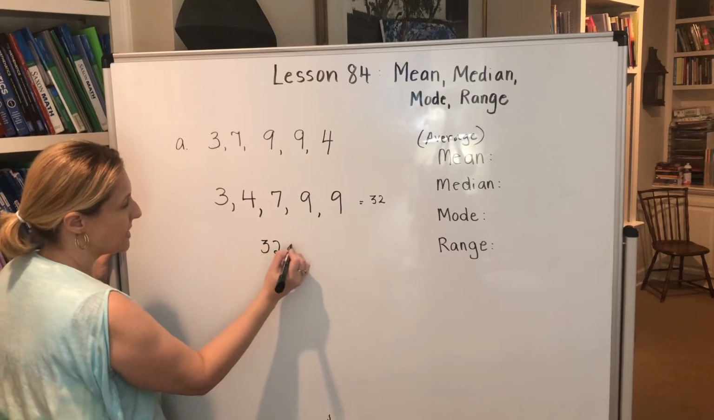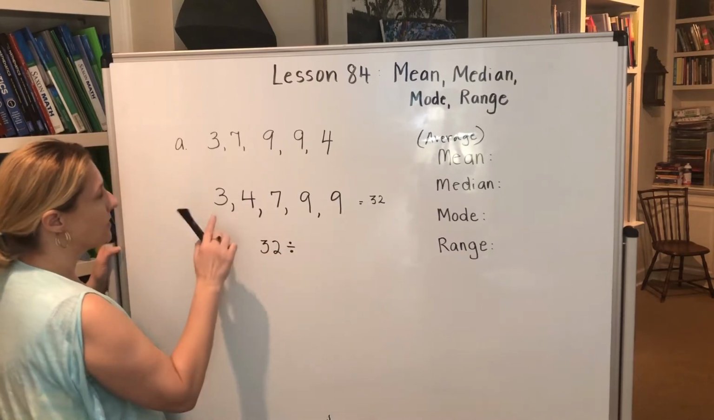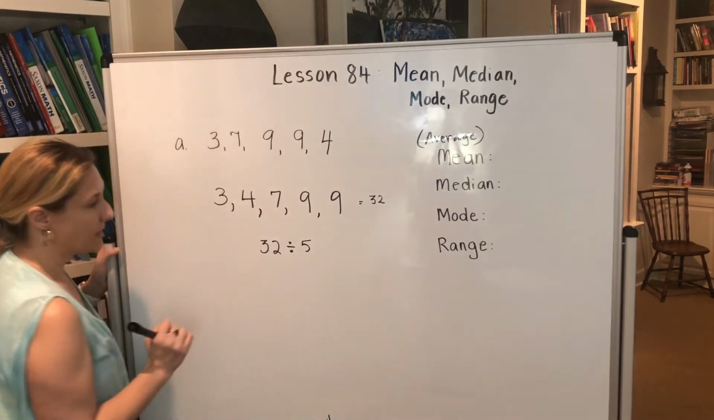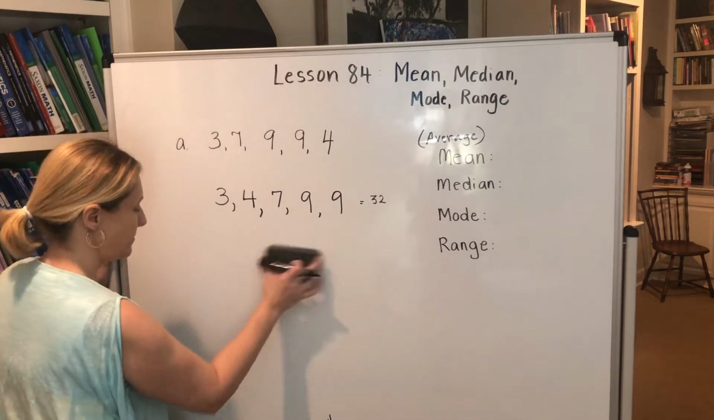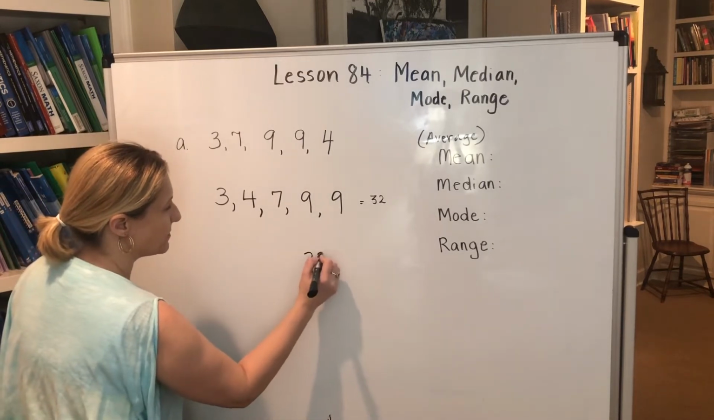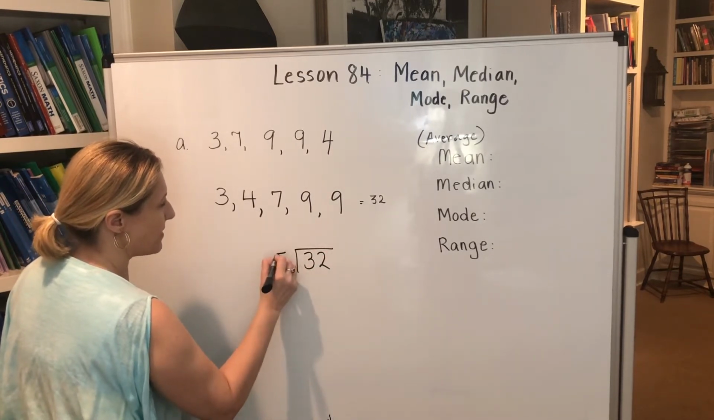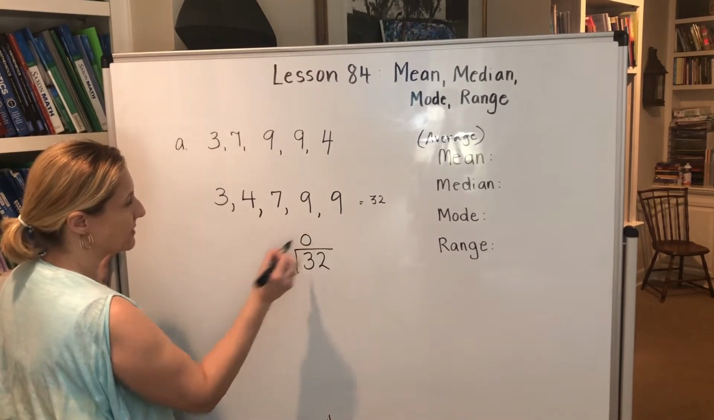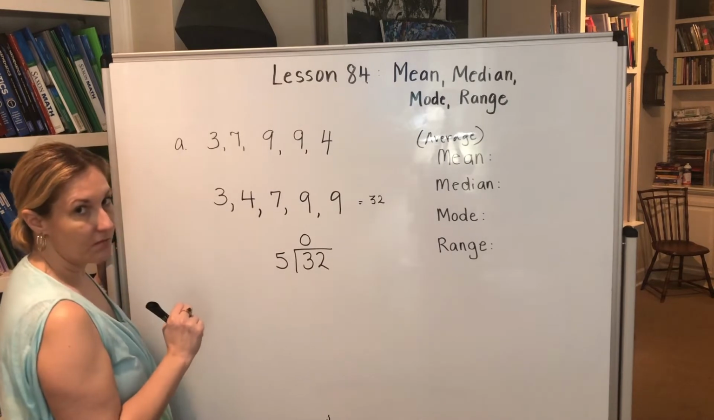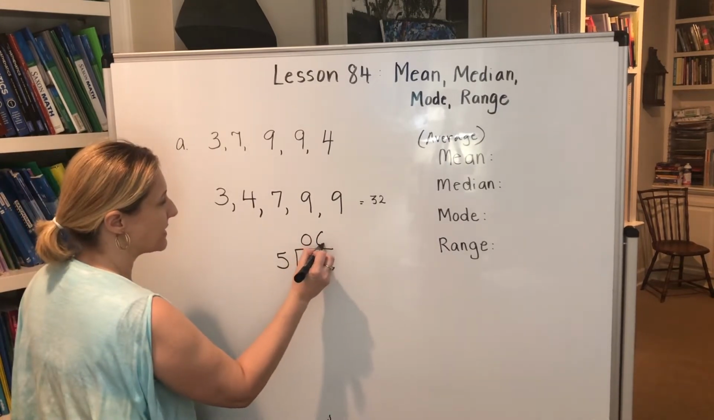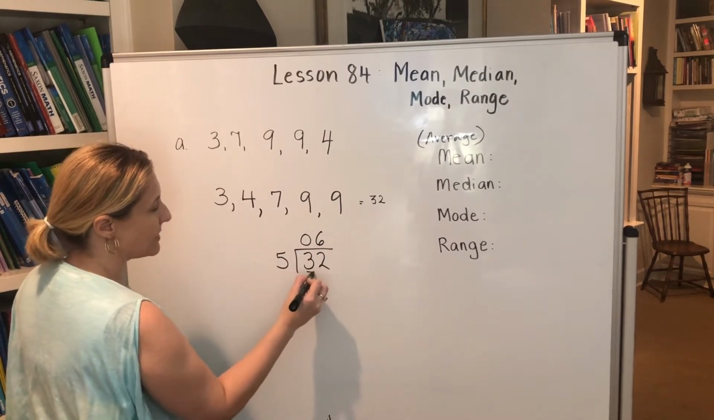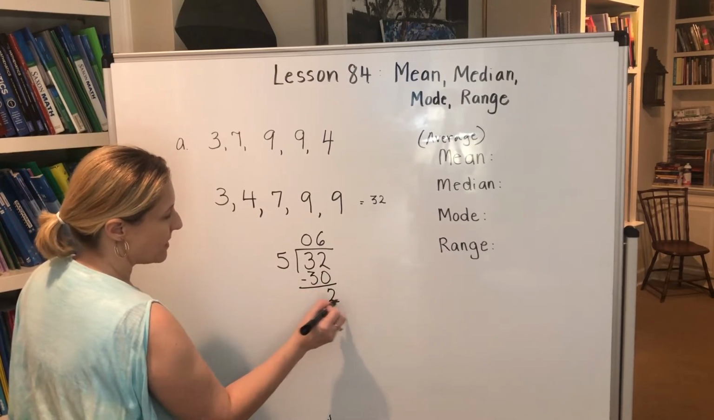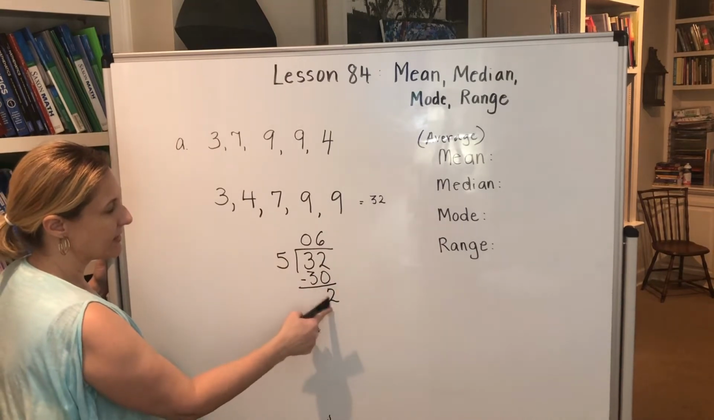32 divided by 1, 2, 3, 4, 5 numbers. Okay, let's do this division problem. 32 divided by 5. Does 5 go into 3? No, it doesn't. Does 5 go into 32? Yes, it goes 6 times. 6 times 5 is 30. Subtract, a remainder of 2. 6 2/5.